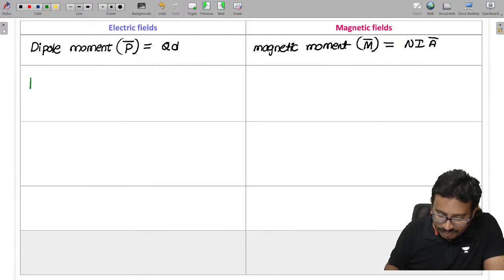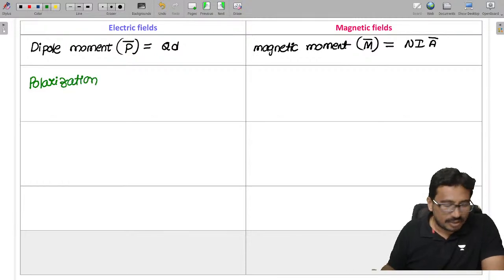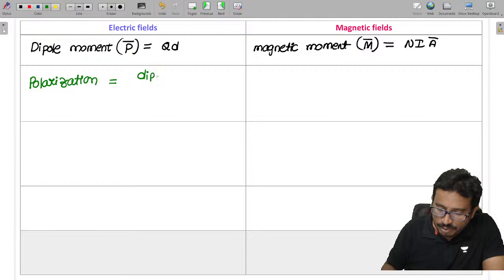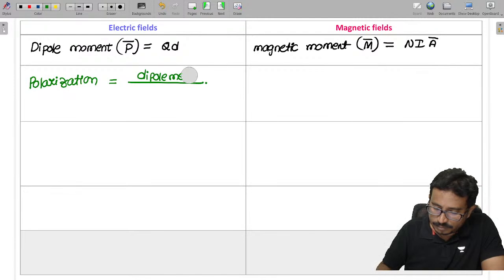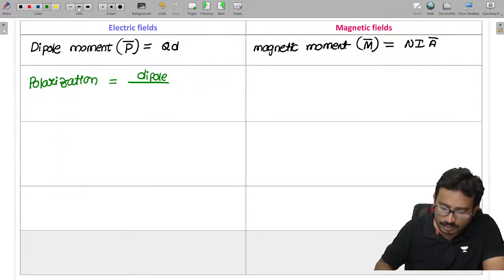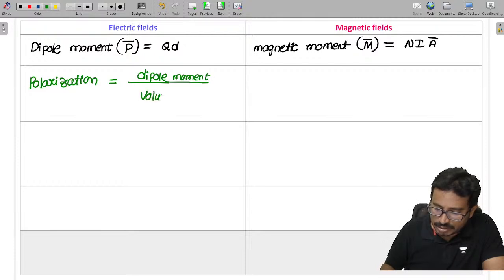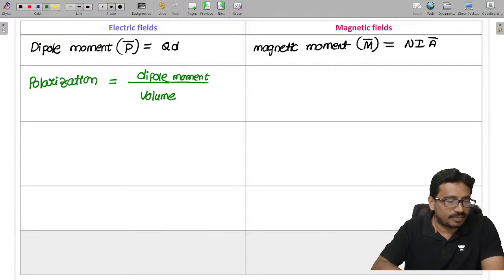In the electric field, we use a term called polarization, which is defined as dipole moment per volume. This is the polarization of a dielectric material.